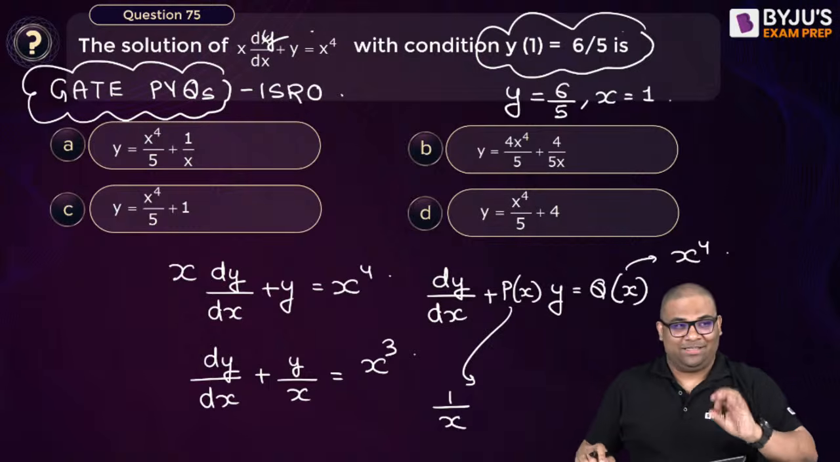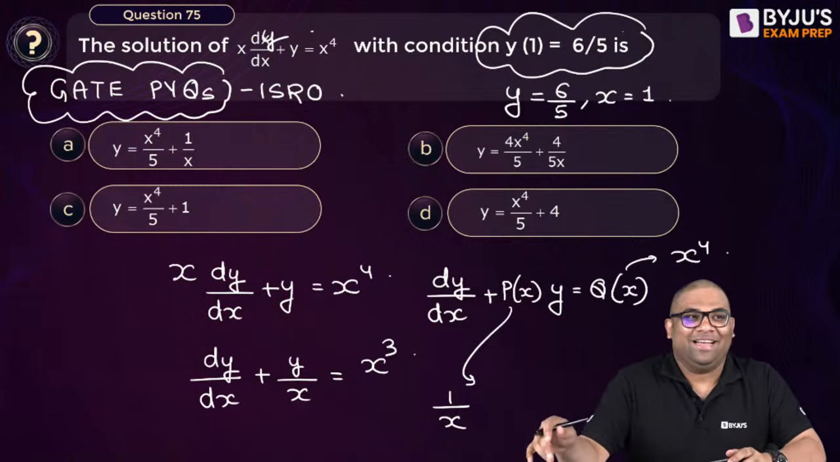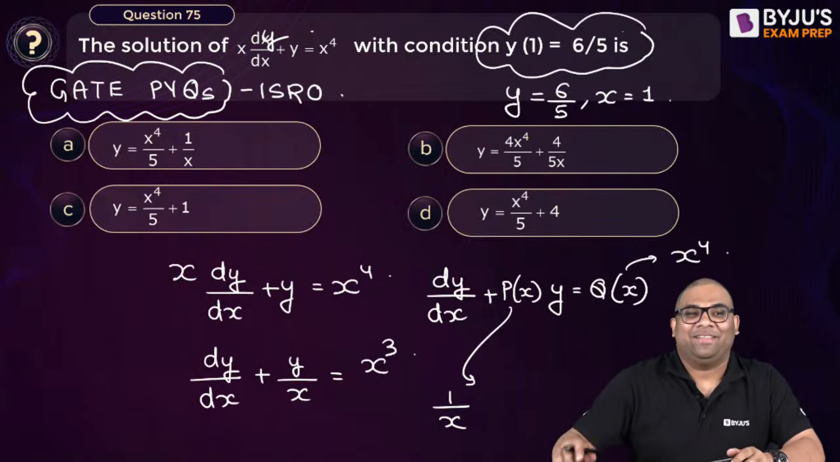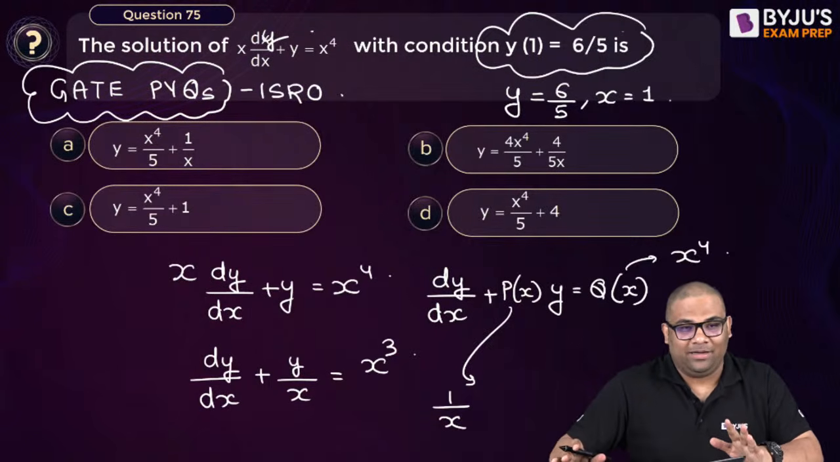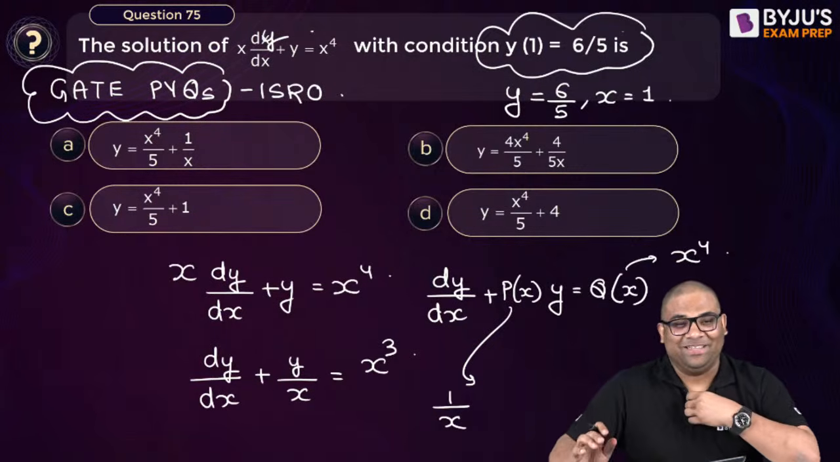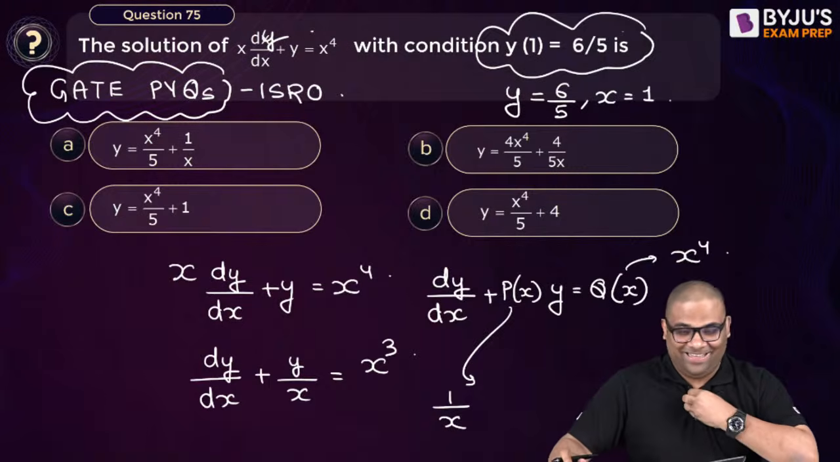One second, I think the door is open. Door sound is coming. Actually, I kept the door open by mistake, so sound was coming. Sorry for the interruption. Let us come back. Okay, thank you.